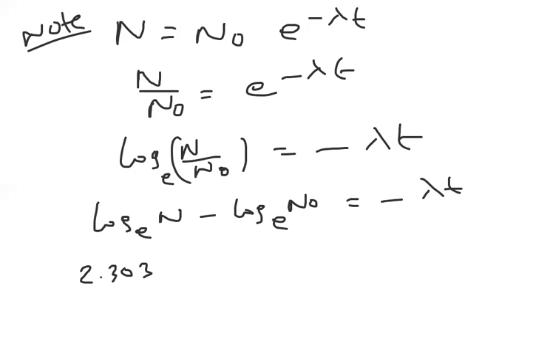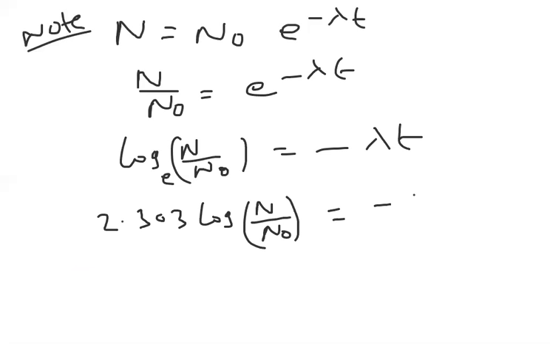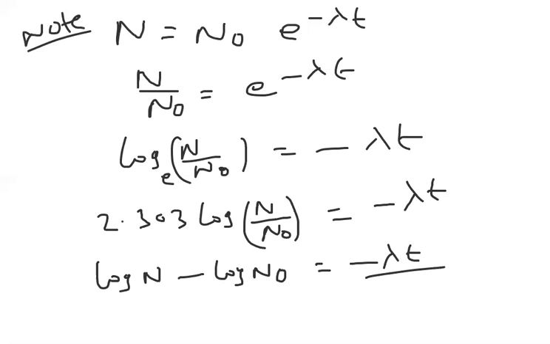Base e to base 10 means I multiply by 2.303. So 2.303 log N by N naught, base 10, is equal to minus lambda t. So I can also write this step as log N minus log N naught is equal to minus lambda t by 2.303. I hope you are clear what we did. We took N equal to N naught into e power minus lambda t, sent the exponential to the other side, and it became log base e.